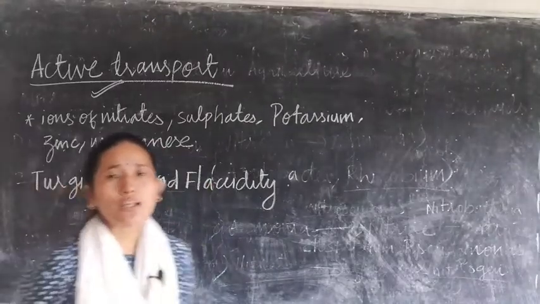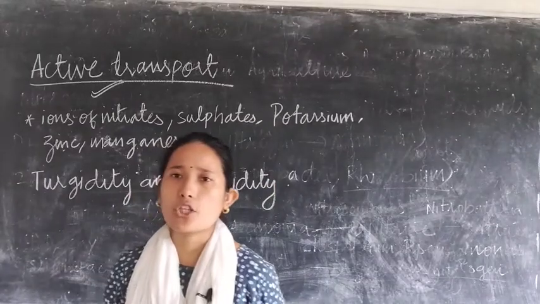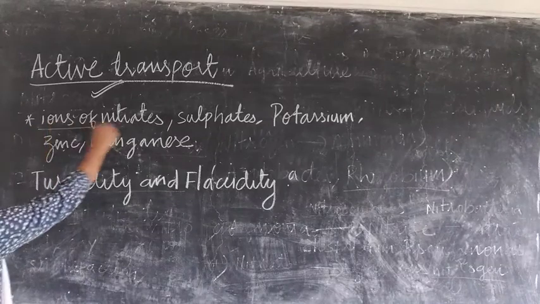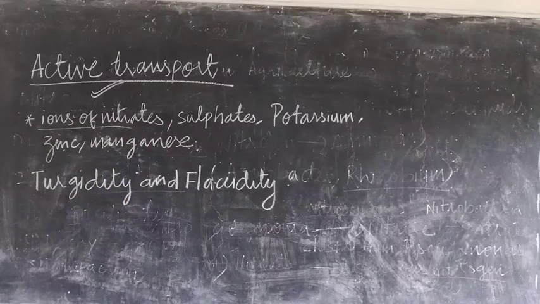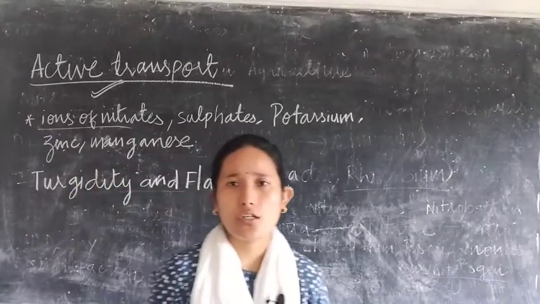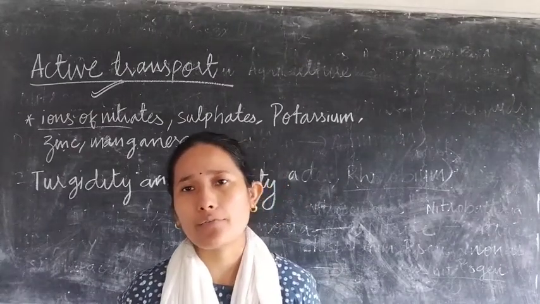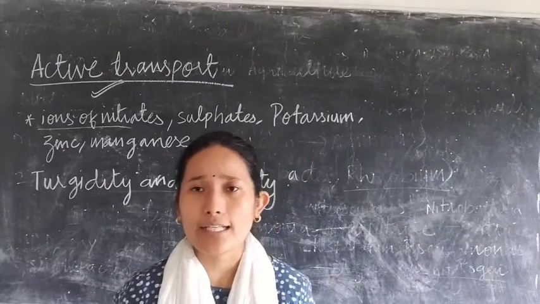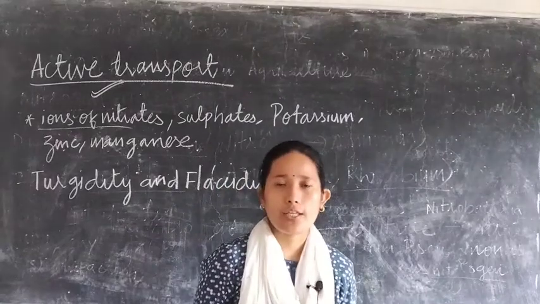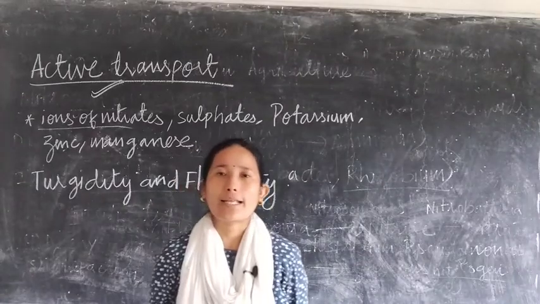Now, as we know, root hairs are semi-permeable. Semi-permeable means it does not allow everything to enter. So similarly, root hairs do not freely allow the ions of nitrates, sulfates, potassium, zinc or manganese to enter, because the content of minerals or solute inside the root hair is already more than that of the surrounding soil. So here you utilize energy in order to take these minerals into the root hair. This process is referred to as active transport.